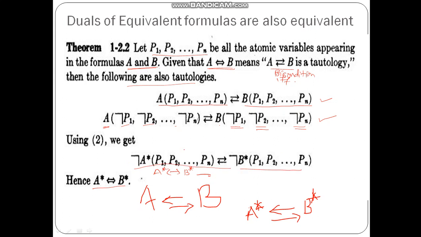In the previous theorem we have studied that not of A star of P1, P2, P3 so on up to Pn is equal to A of not P1, not P2, so on up to not Pn. So according to that, this is also true. Here negation is applied inside to each atomic variable, whereas here the negation is applied outside. So negation is applied to the dual of A as well as the dual of B, and hence I can say that A star is equal to B star.